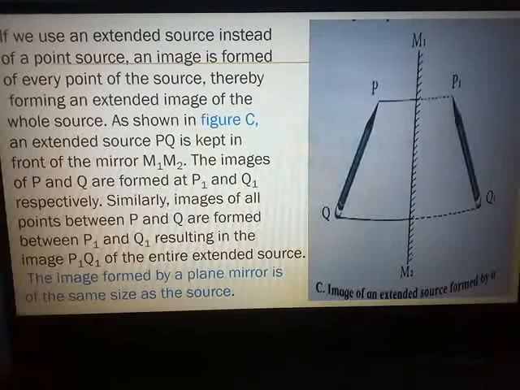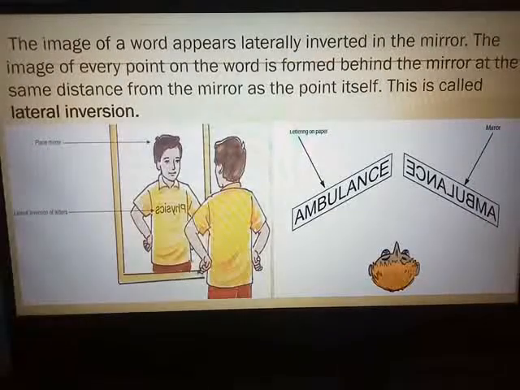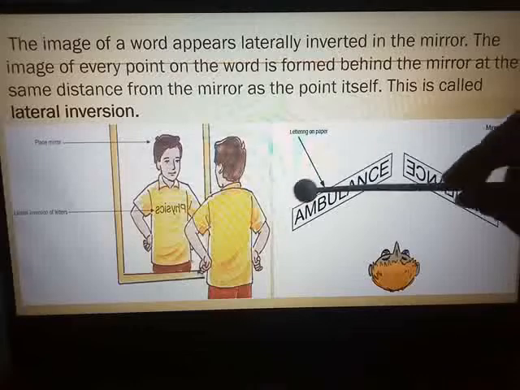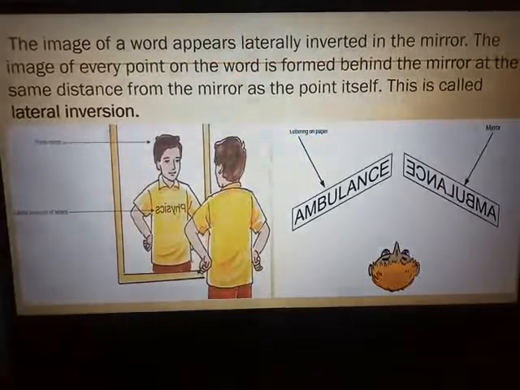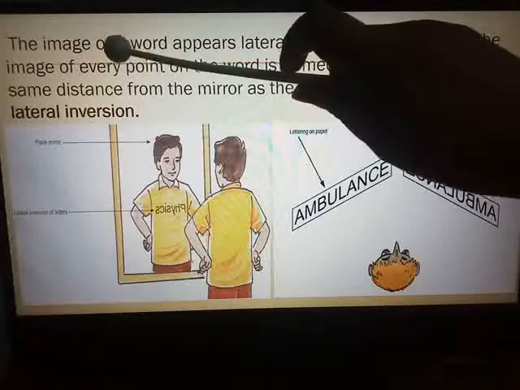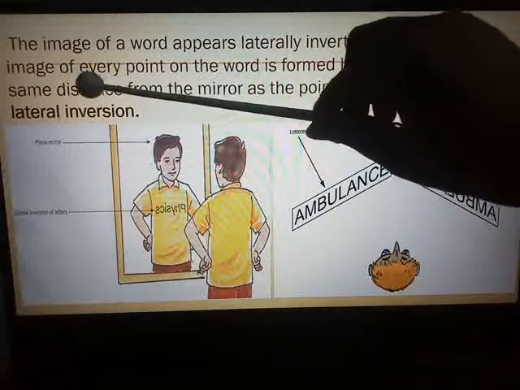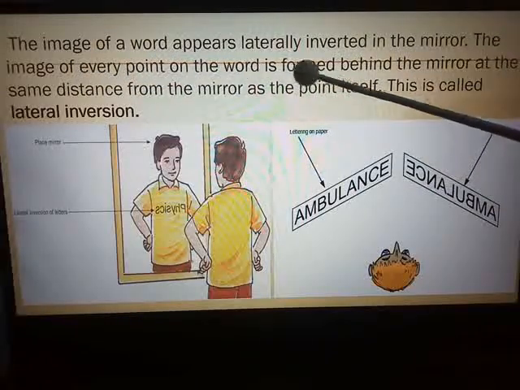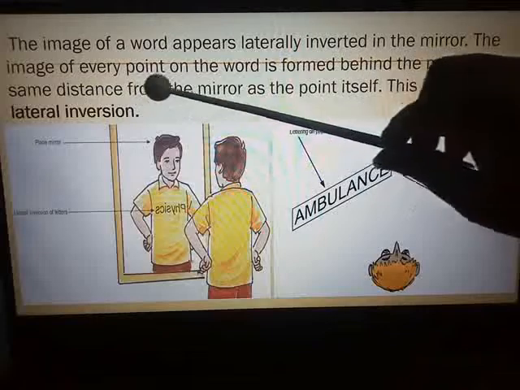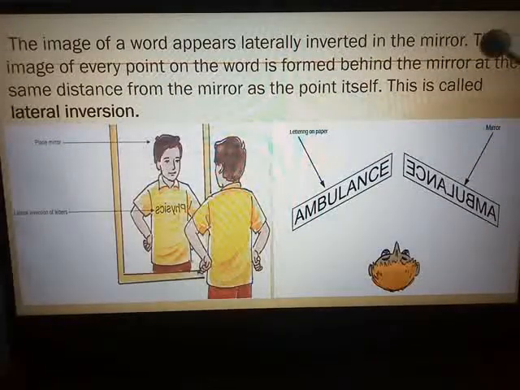Now we are going to study a very important concept, that is lateral inversion. When you stand in front of a plane mirror, your right hand appears to be in the left position and your left hand appears to be in the right position. Similarly, words which are typed appear in a lateral form. So the image of a word appears laterally inverted in the plane mirror. The image of every point on the word is formed behind the mirror at the same distance from the mirror as the point itself, and this is called lateral inversion.